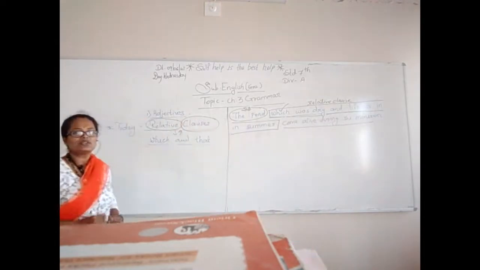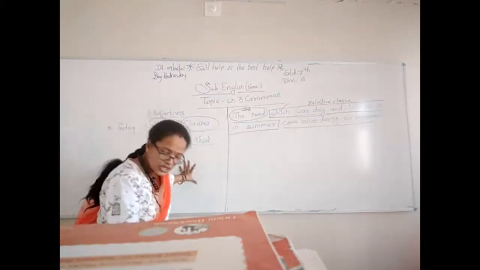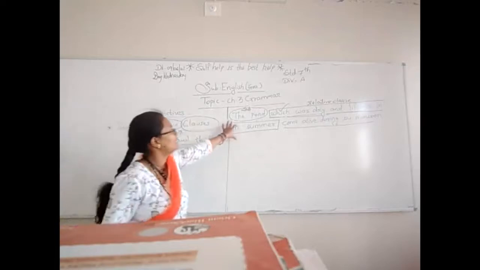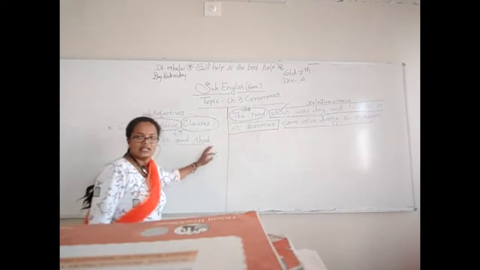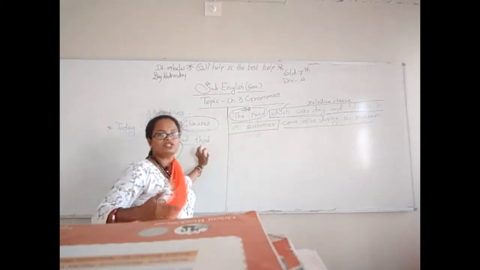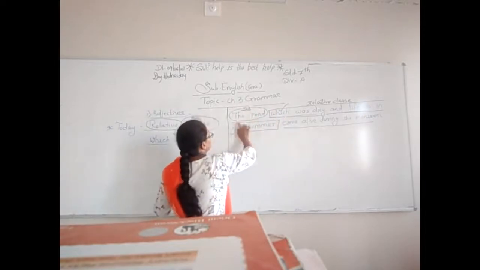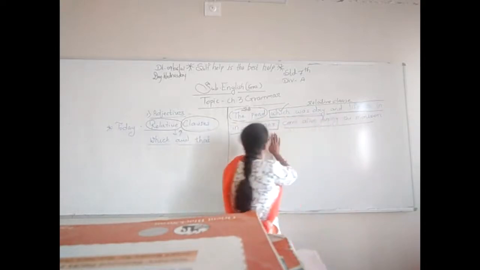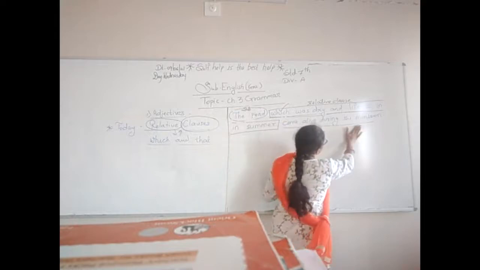So what is the relative clause? Relative clause is the clause that has a verb and makes a complete sense, and gives us extra information about the sentence or the subject, right? And it starts with which or that. It is related to the subject and modifies the information about the subject. That's why it is called relative clause. And what is the subject? The pond. What is the relative clause? Which was dry and lifeless in summer. And what is the next part of the sentence? Came alive during the monsoon.